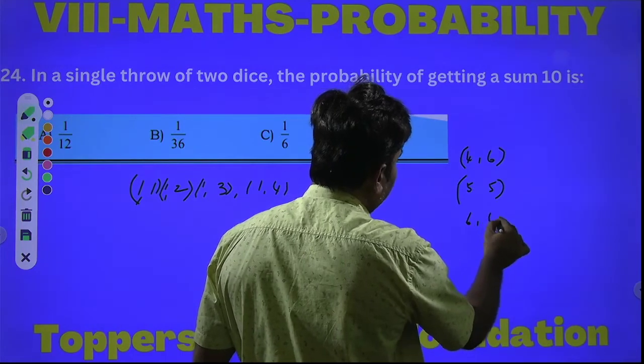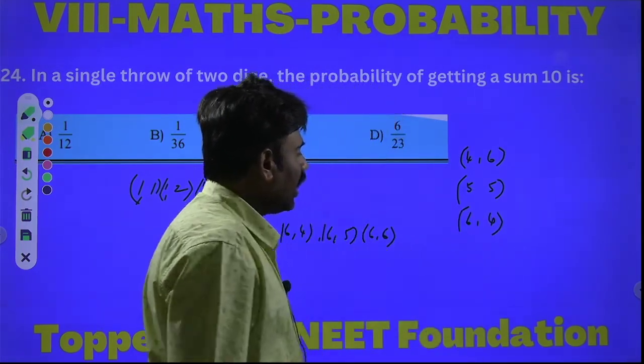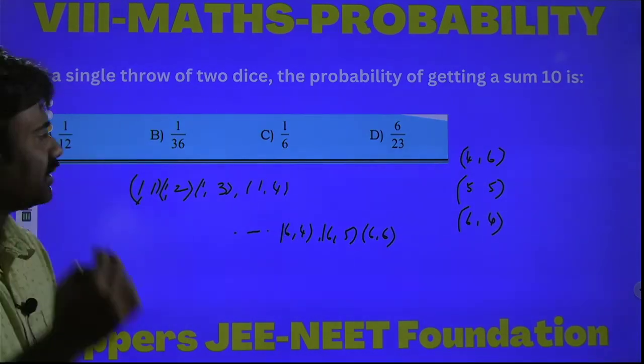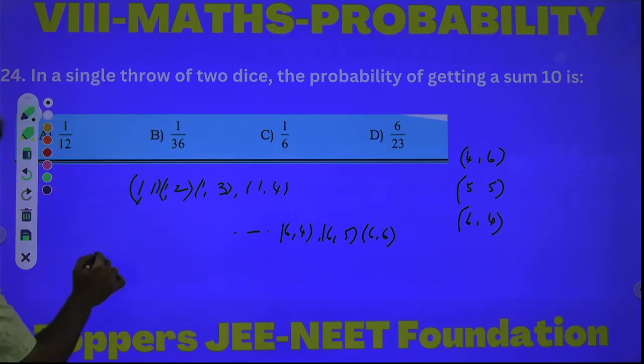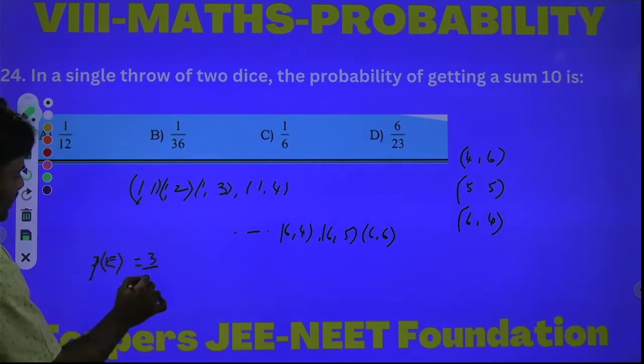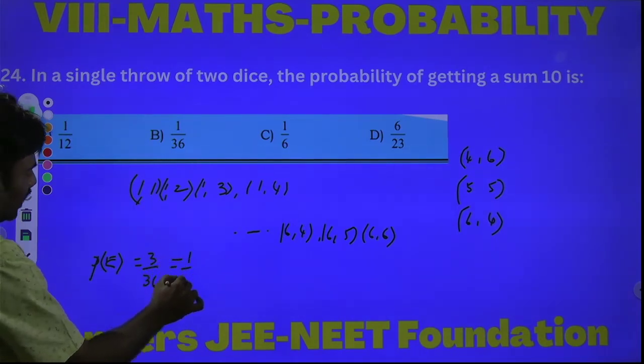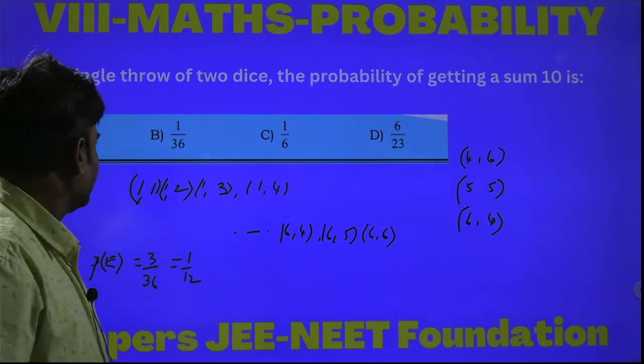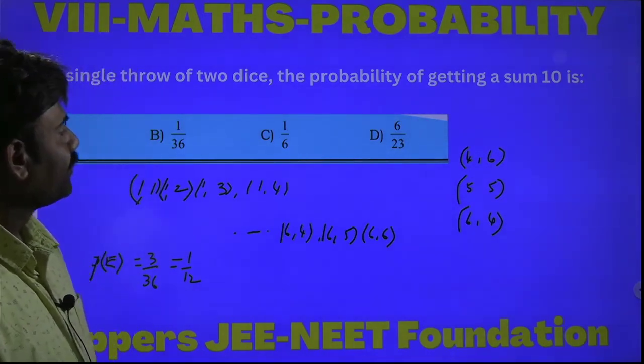Similarly, 6 plus 4 is 10. Out of these 36, these 3 are the only favorable outcomes. So the required answer is 3 by 36, which can be reduced to 1 by 12, since 3 is the common factor. So option 1 is the correct answer.